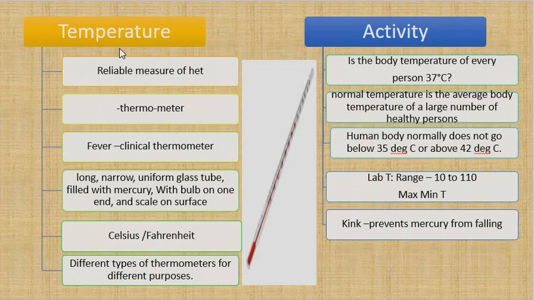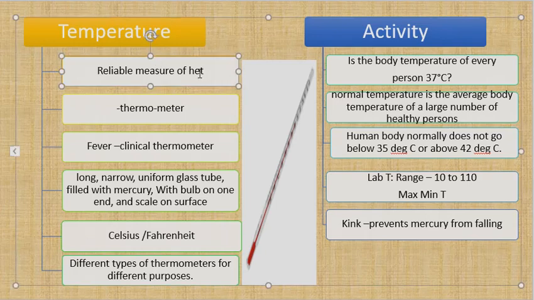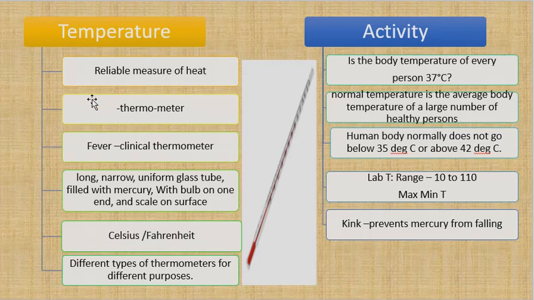Now what is temperature? Temperature is a measure of how hot or how cold something is. So temperature is a reliable measure of how hot or how cold something is. Thermometer is a device, the instrument used to measure the temperature. Temperature is measured sometimes in degree Celsius, sometimes in degree Fahrenheit.